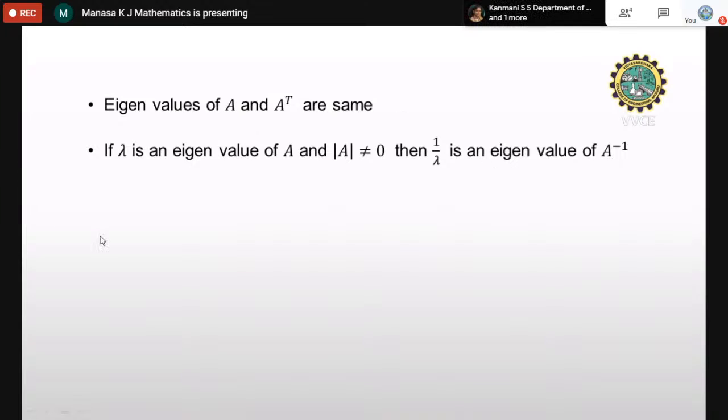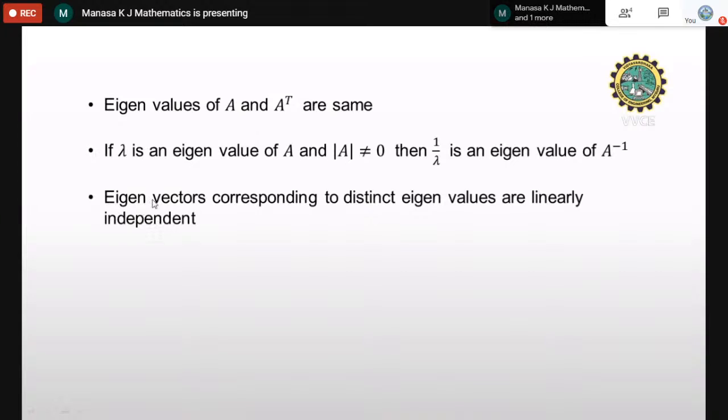Suppose they have given the eigenvalues of A, and the question is to find the eigenvalues of A inverse. You just check whether the determinant of the given matrix is equal to 0 or not. If it is equal to 0, you have to do it by the regular method. Otherwise, if it is not equal to 0, we already know the eigenvalues; just take the reciprocal, 1 over lambda. That becomes the eigenvalue of A inverse.